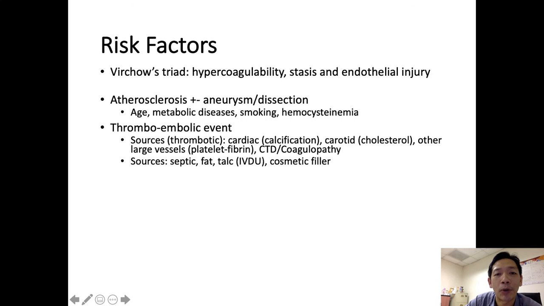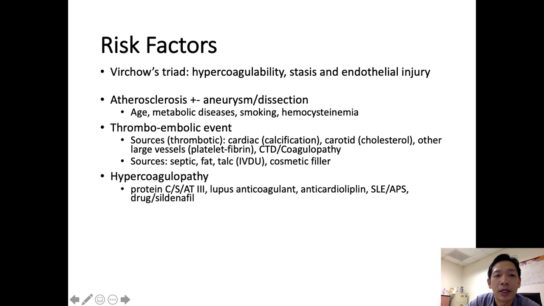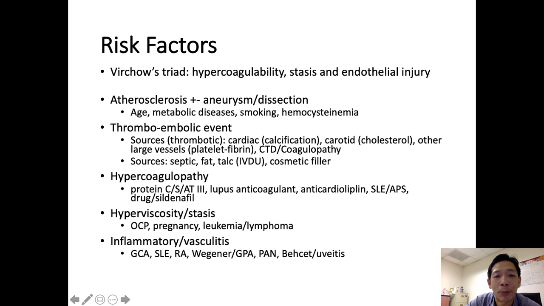Thromboembolic event, as I mentioned to you, is very particular. We apply it to artery disease. The sources can be various causes, and we are not going one by one. Then all the other causes of hypercoagulability, this is quite standard. For me, I think that is very important for you to remember at least two or three examples under each category.